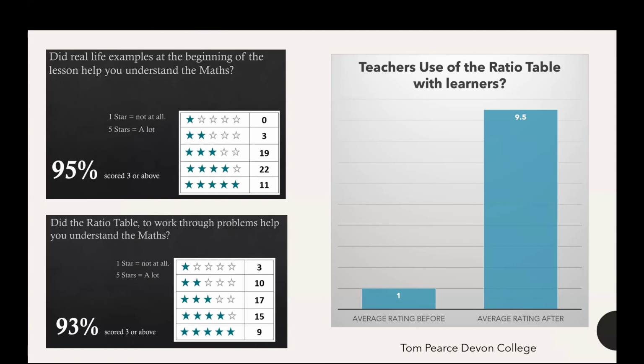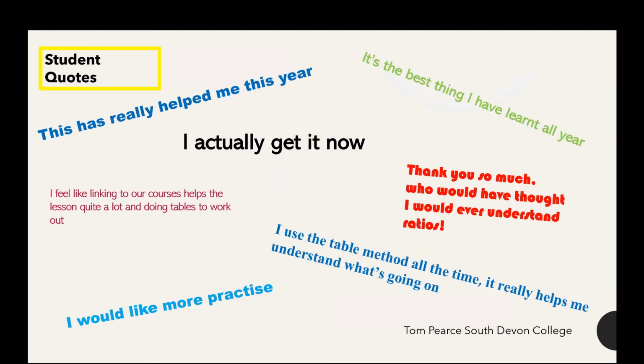And then this is, I think, the most impactful graph. This is one that we filled in. On the left-hand side, we gave a 1 out of 10 score for how much we used the ratio tables in our lessons before this research project. And after the research project, as teachers, we've said 9.5 out of 10, we're going to use the ratio table with our learners in lessons. And I think one of the big things next year is we'll be able to introduce it at a much earlier stage. And the earlier we introduce this, the more opportunities we'll have to link to different concepts throughout the year. You've seen the big list of concepts it links to.